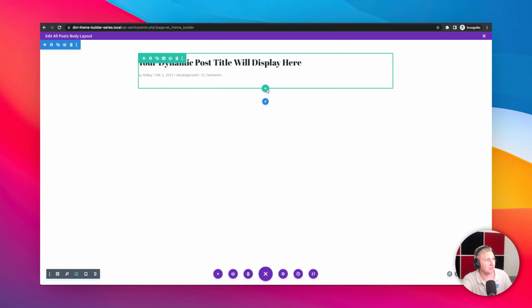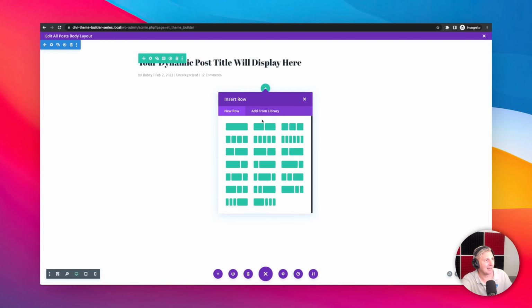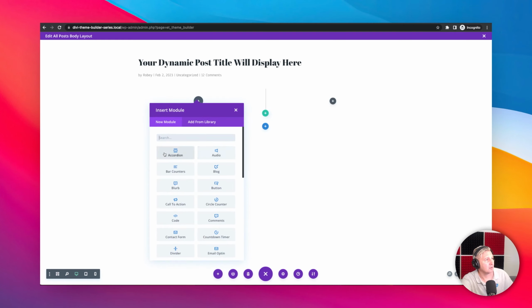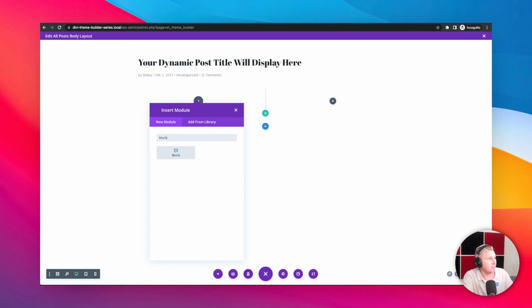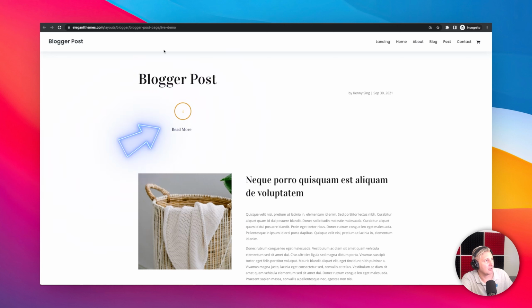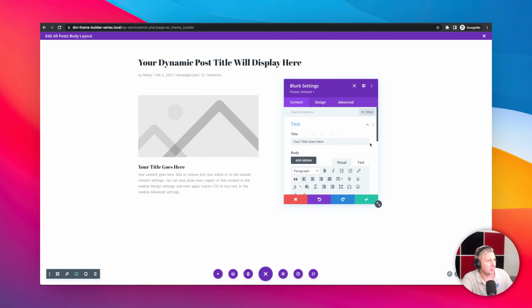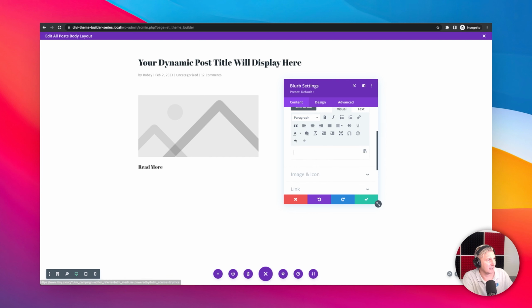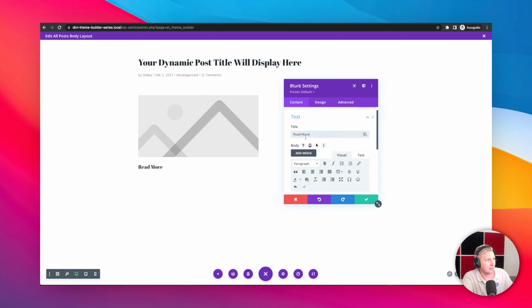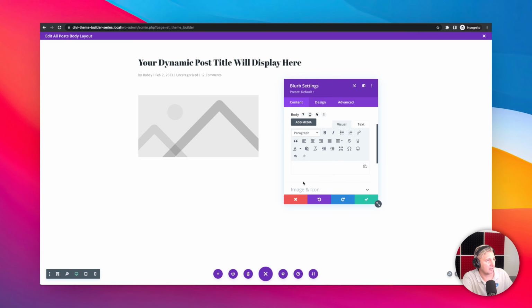Now we're going to be using that featured image. I'm going to be adding a 2-column row, that is. The first thing that we're going to be adding is a blurb module, because what we want to recreate here is this little scroll down button. And we'll just put a blurb in there. We'll just say, read more over there. And we can go ahead and delete this text out. Actually, I'm going to move this down instead.